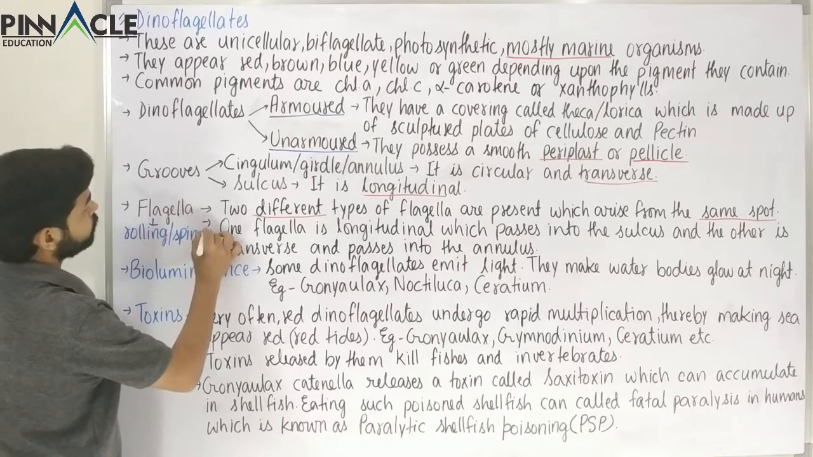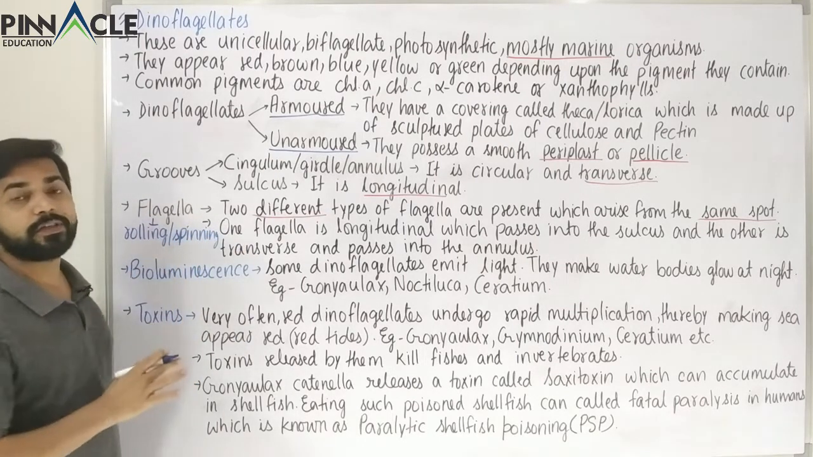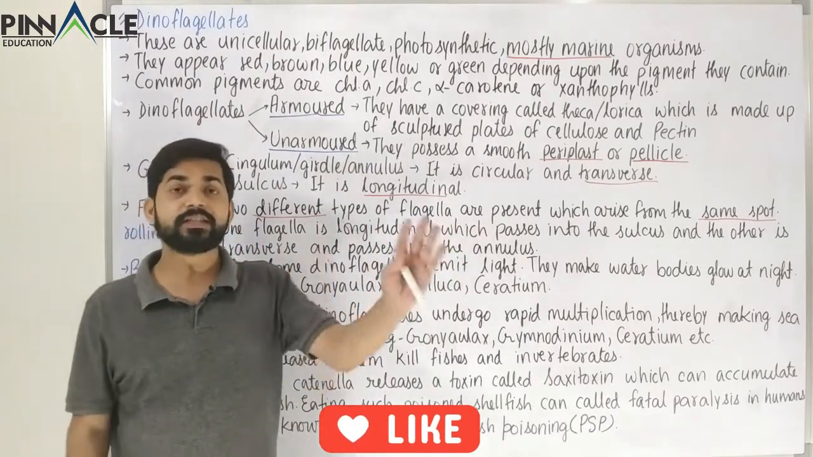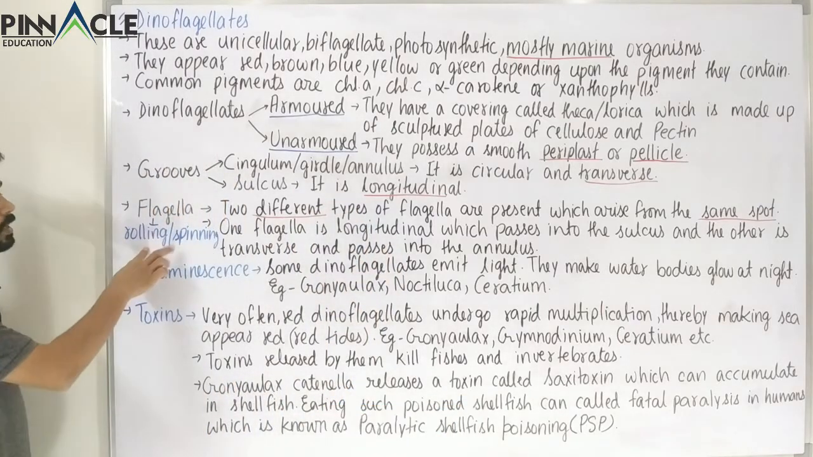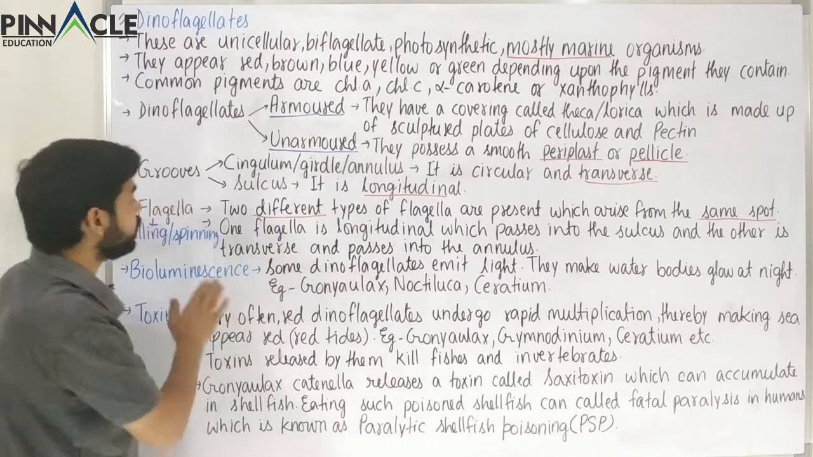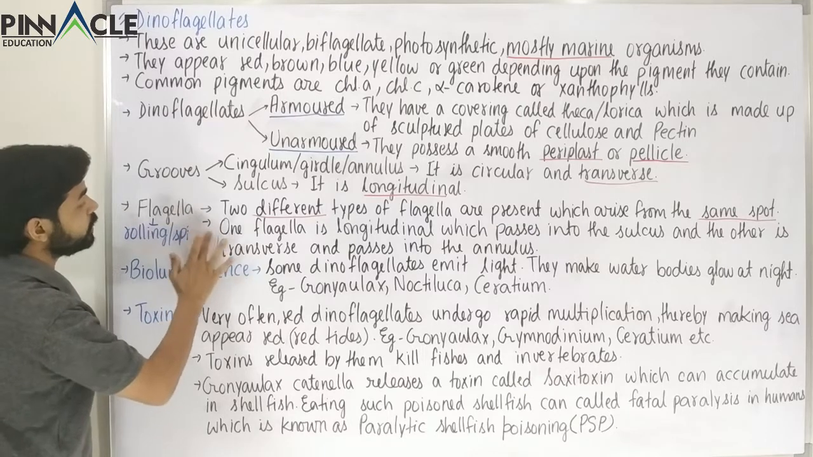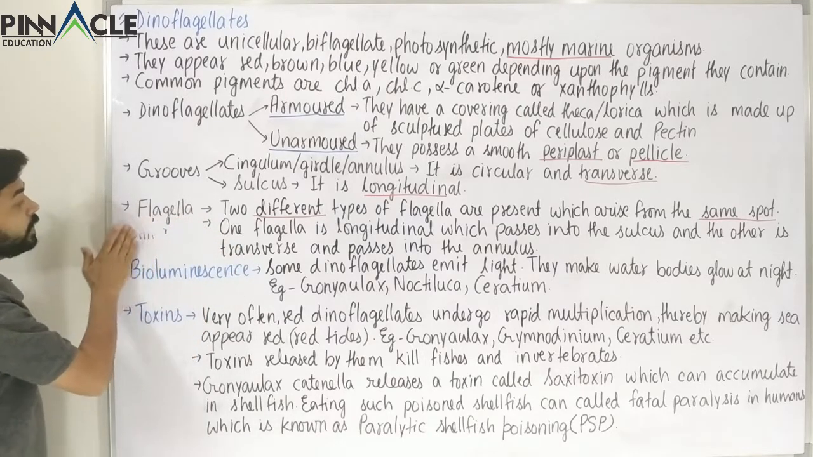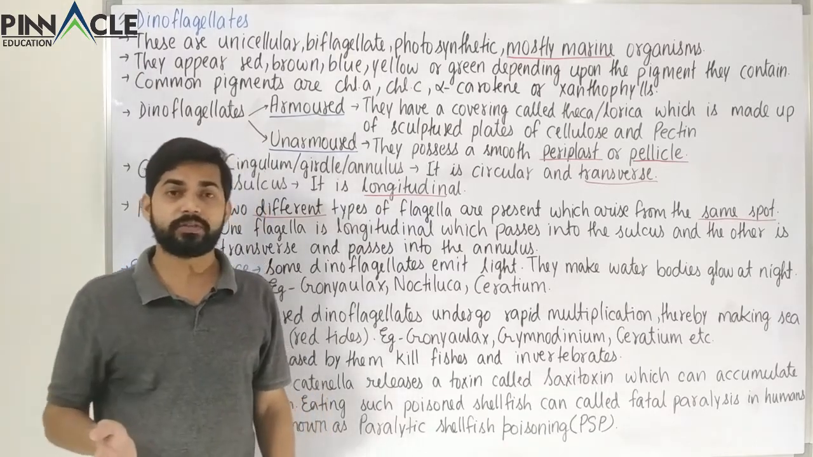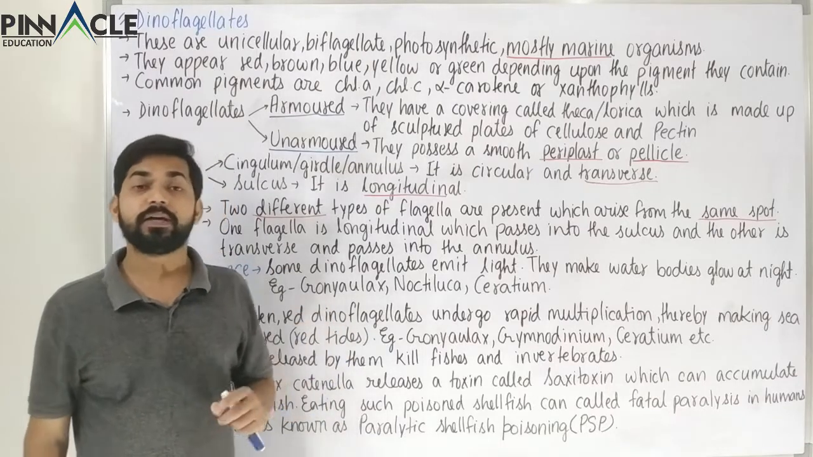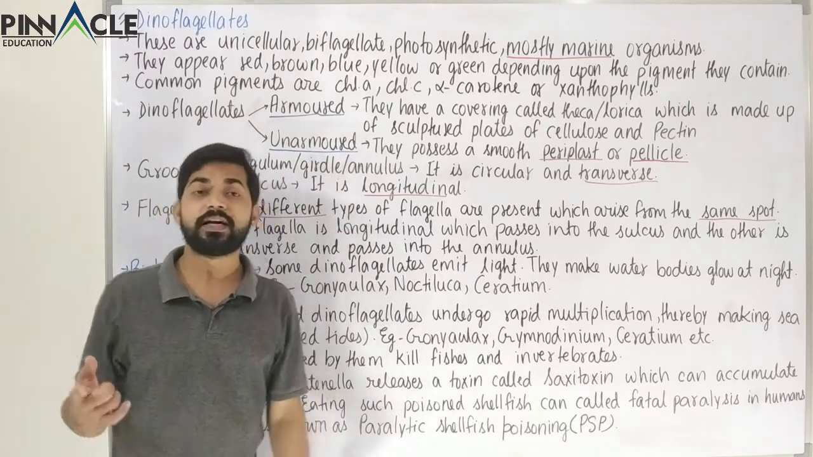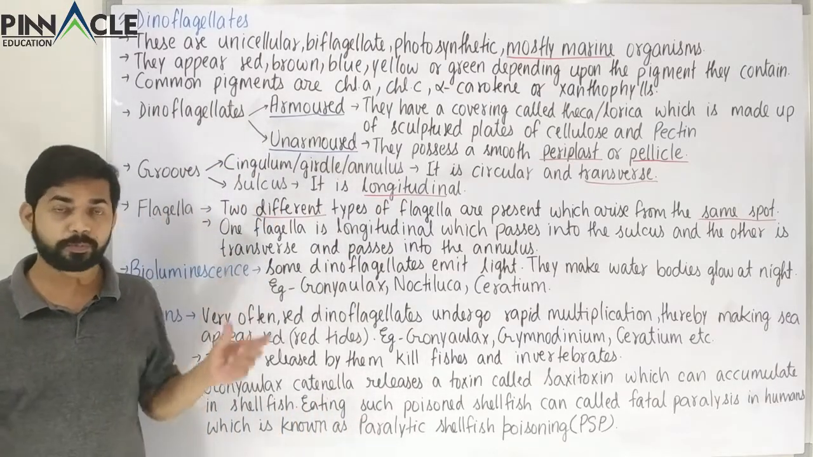So this is the purpose of these flagella. They are not helping the dinoflagellates to move in a single straight direction. These are causing rolling or spinning motion. Why? Because one of the flagella is longitudinal, the other one is transverse. This is the type of locomotion that these flagella cause. We normally expect flagella to give linear motion to the organism, but here these two flagella, the longitudinal and transverse flagella, are causing rolling or spinning motion.